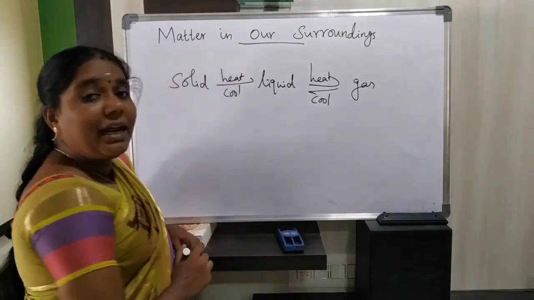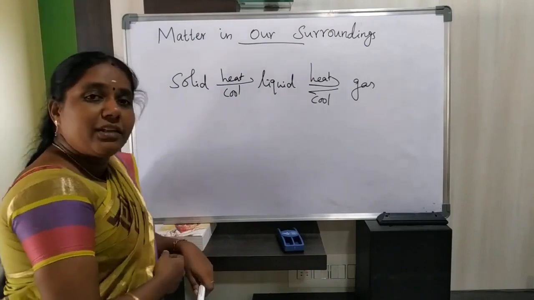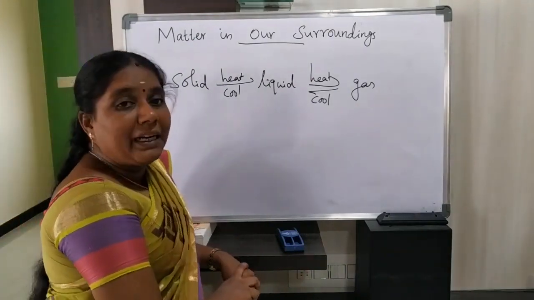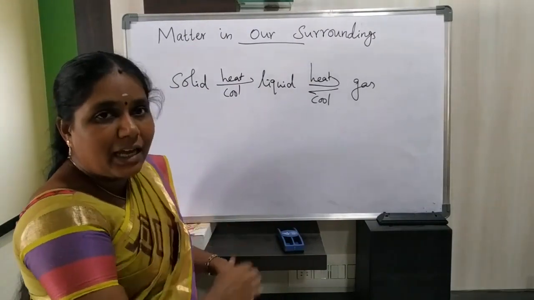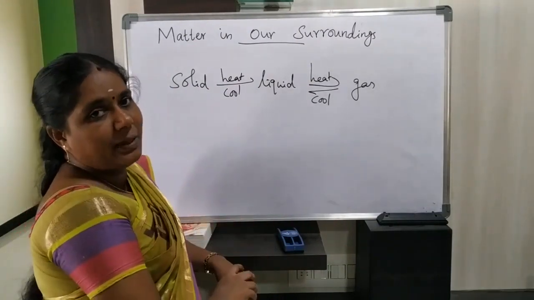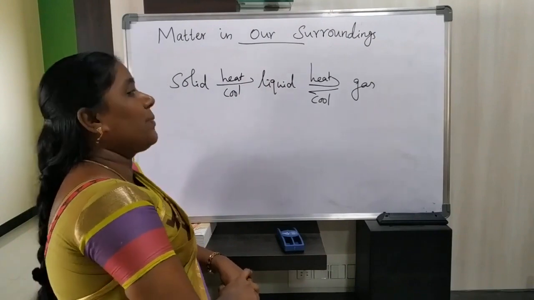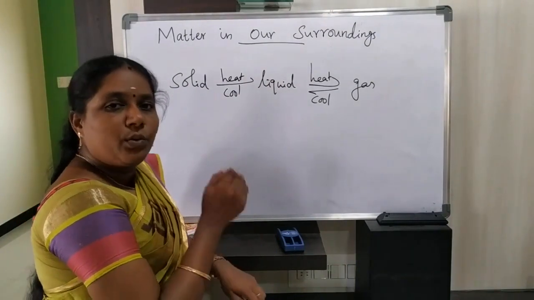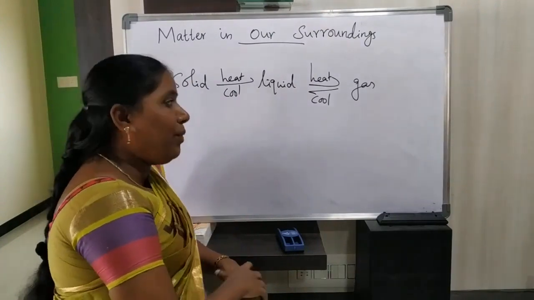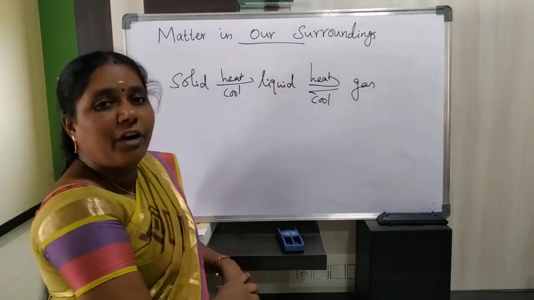So what happens in the first condition, solid to liquid? An increase in temperature takes place, and when liquid goes to gas, the increase in temperature also takes place. Whenever we are increasing temperature, the pressure will automatically decrease. In the same way, see here, gas is converted to form liquid.